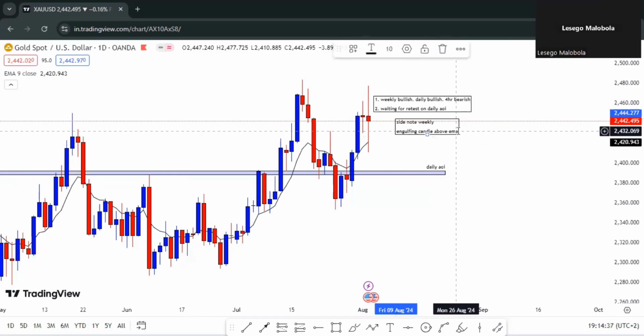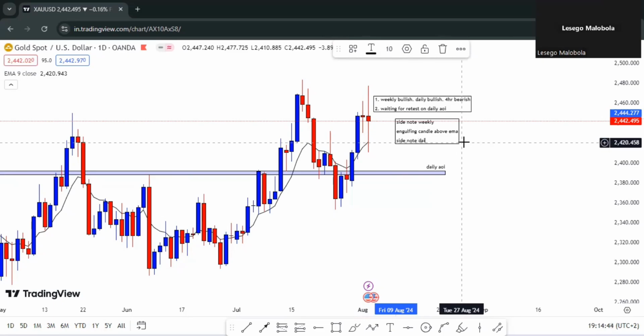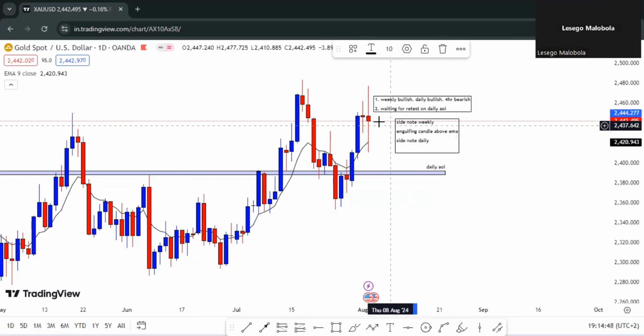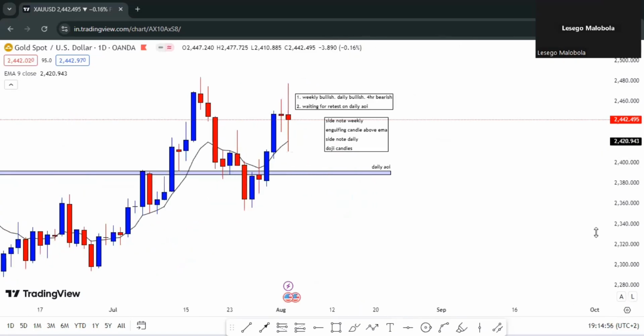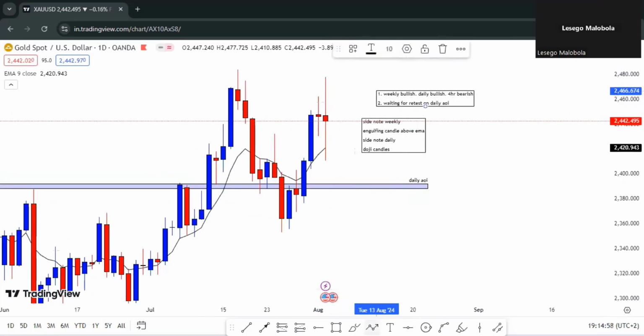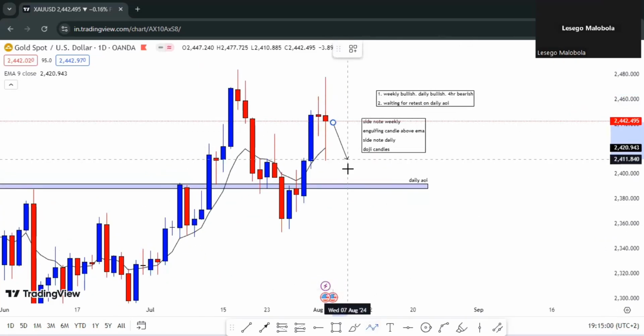So now I'm gonna come back to the side note, guys. Just gonna do a side note daily. So on the daily time frame, what can we see? We can see that we have these nice doji candlesticks. Usually, guys, when we have a doji candlestick like this, price has to go in favor of the doji candlestick. This just means slow momentum.